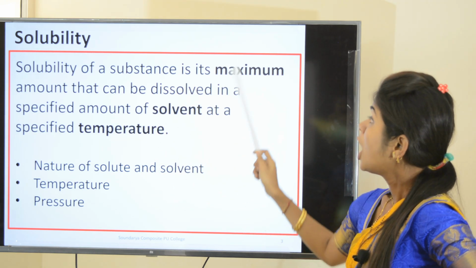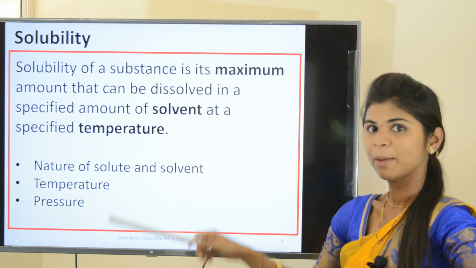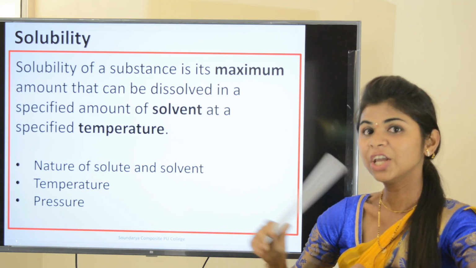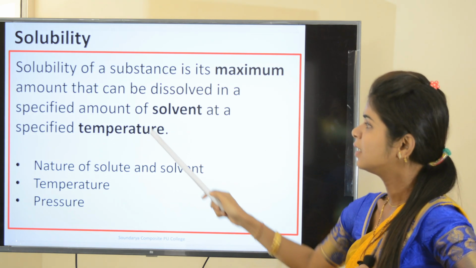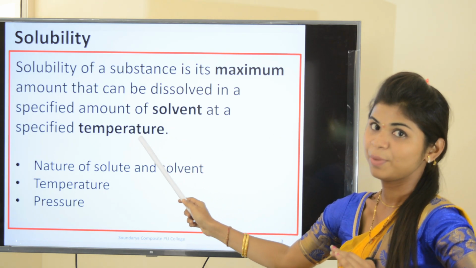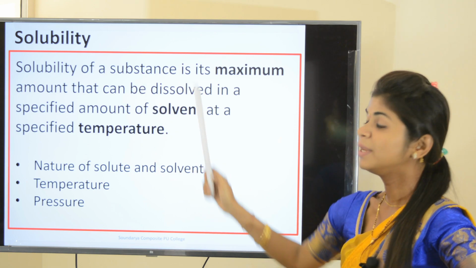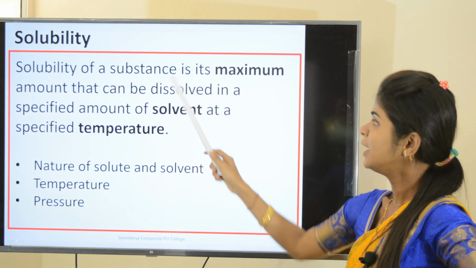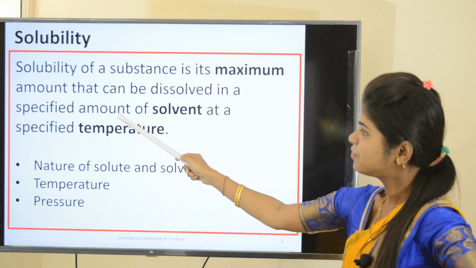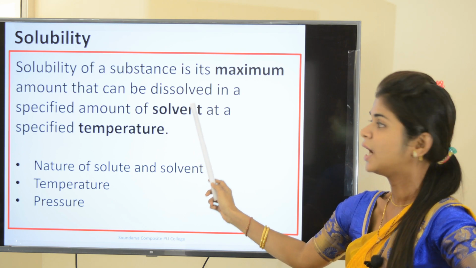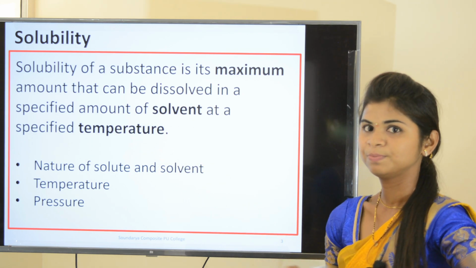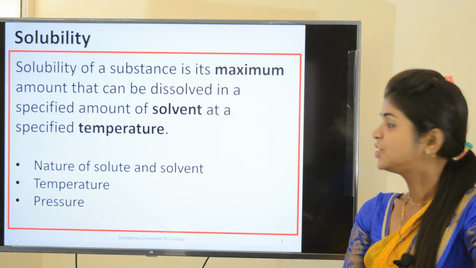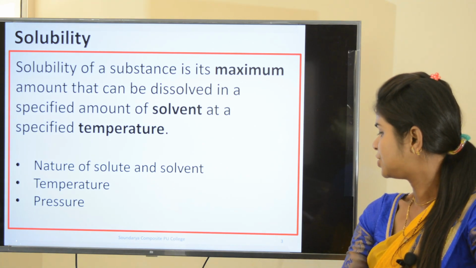It means how much maximum amount of a solute can be dissolved in a particular quantity of the solvent at a particular temperature. Okay? Solubility of a substance is its maximum amount that can be dissolved in a specified amount of the solvent at a specified temperature.